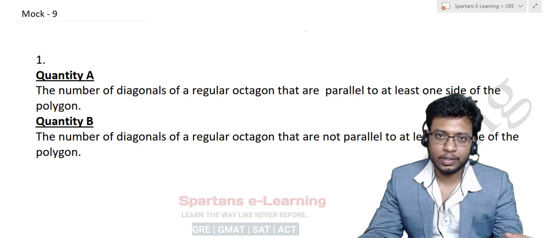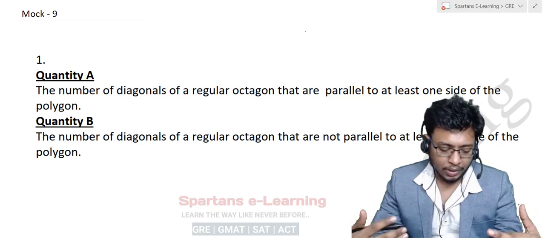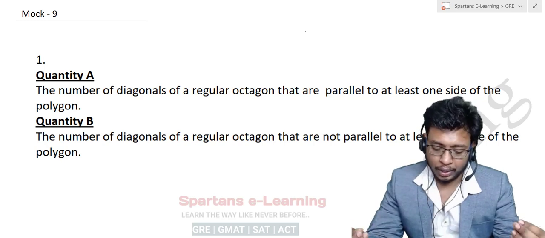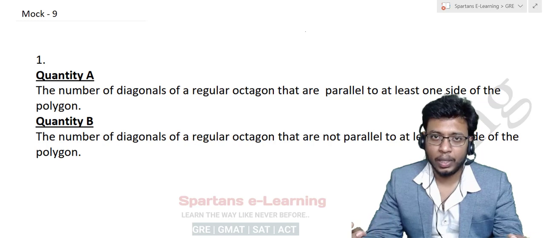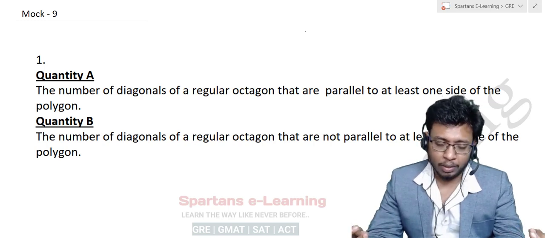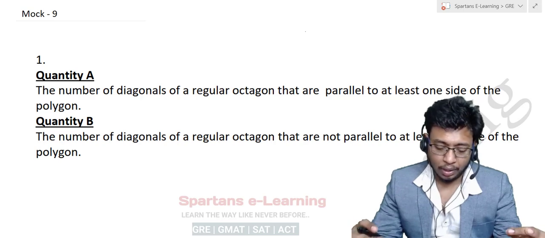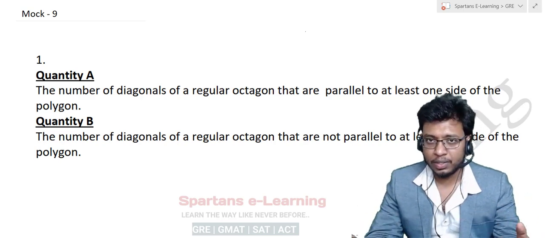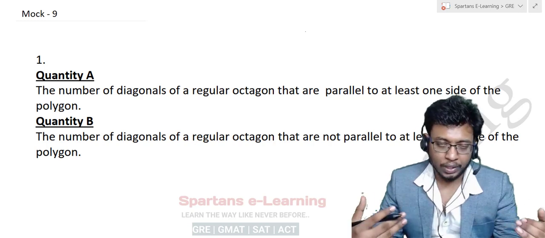In this lecture, we'll discuss mock test 9 solutions. We have 20 questions here. We start with question number 1. Question number 1 says: the number of diagonals of a regular octagon that are parallel to at least one side of that polygon is your quantity A. Quantity B is the number of diagonals of that regular octagon that are not parallel to any of its sides. Understand? So you have to find the answer.